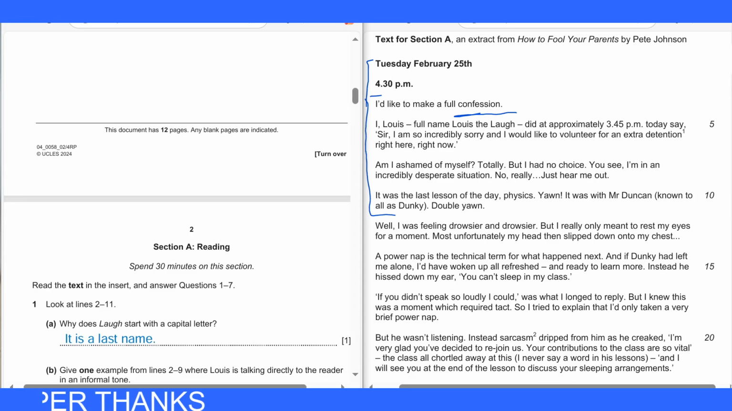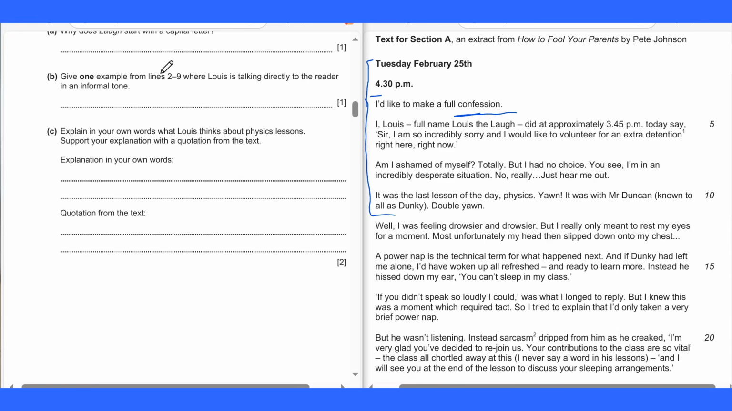Anything similar to this should be okay, or we may write here, Louis the Laugh, that is his full name. We can also say that, or Laugh is a name. Alright, let's move on. Question B.